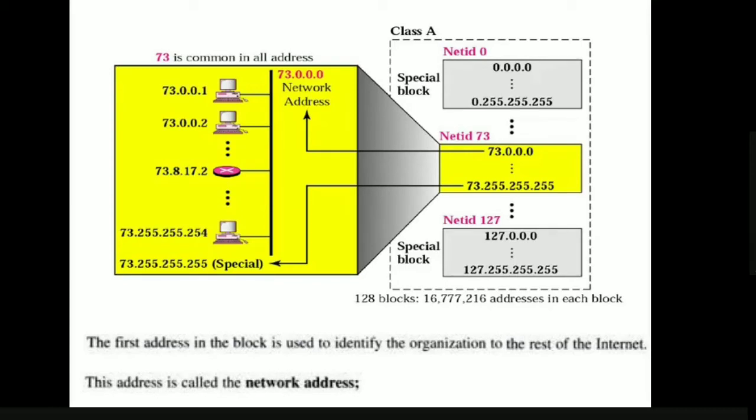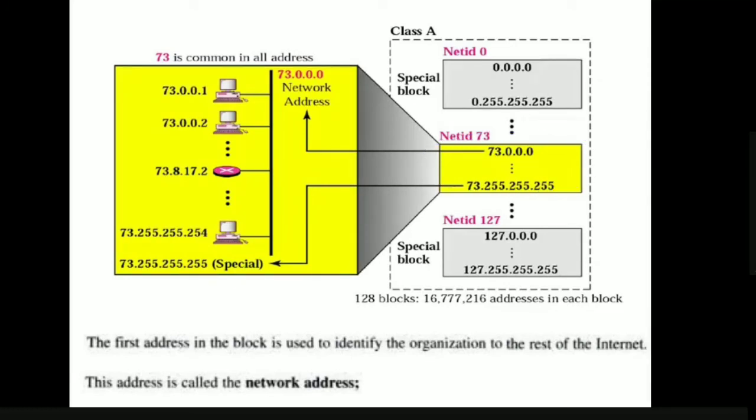Okay, you will get this more clear when we go to the other discussion. So only the IP addresses from 73.0.0.1 and so on up to 73.255.255.254 can be allocated to all the systems which are connected in the network. Okay, so this is a single block. Now we are considering the 73rd block. This 73rd block consists of 16,777,216 addresses, isn't it?